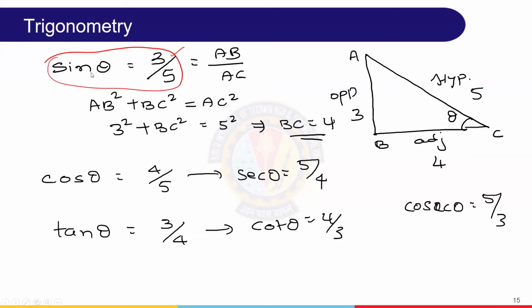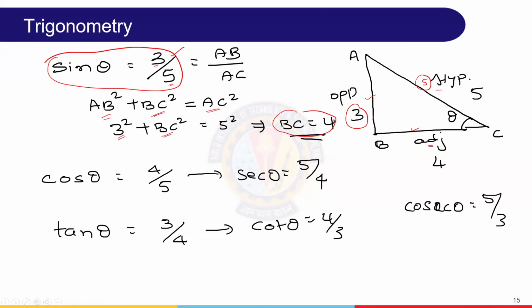Only sine theta is given, so immediately we'll draw this triangle. Sine theta is opposite by hypotenuse, therefore this is 3 and this is 5. This side is not given, so we have to find it using Pythagoras. In Pythagoras, the sum of squares of these two sides equals the square of the hypotenuse, that is AB square plus BC square. This is given, this is not given, therefore we can find it.